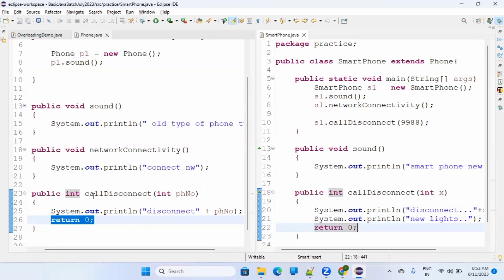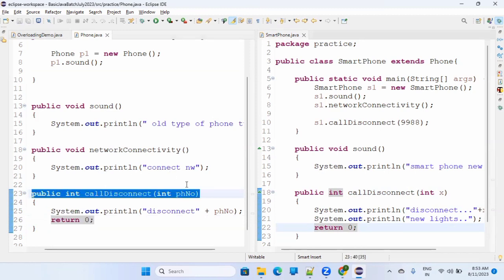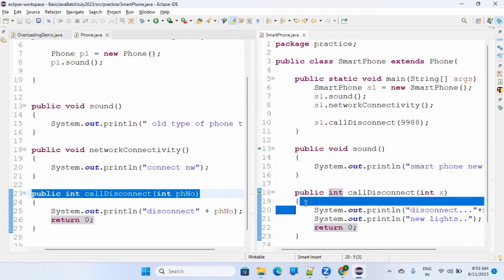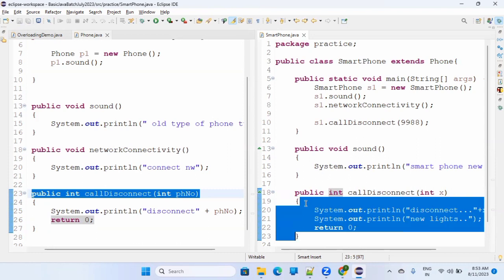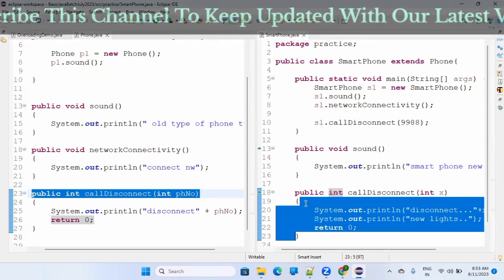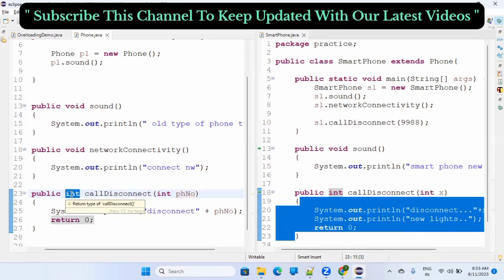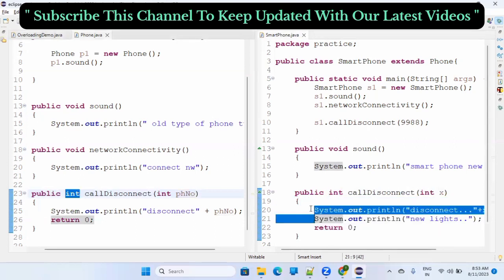If you are implementing it, you have to have the same signature. This is called a function signature. Whatever extra thing you want to do within it is fine, but don't disturb the basic thing: our function name was this, we accept one integer, and we have a return type. Keep it the same.